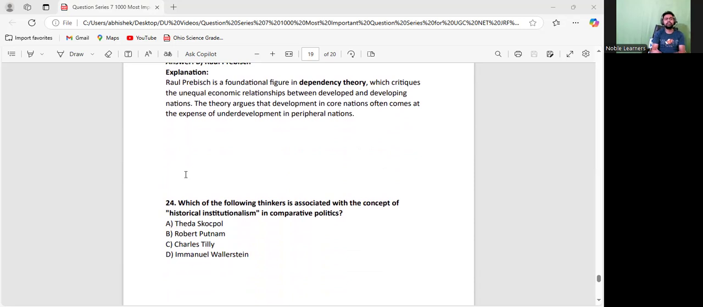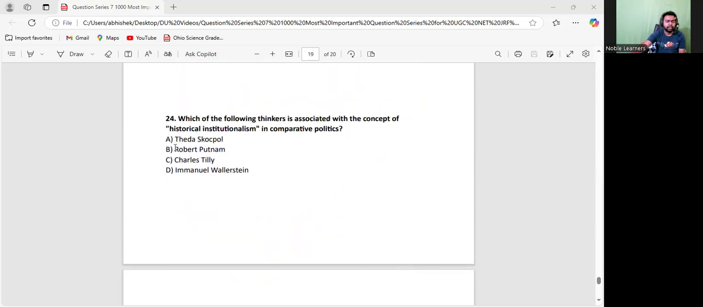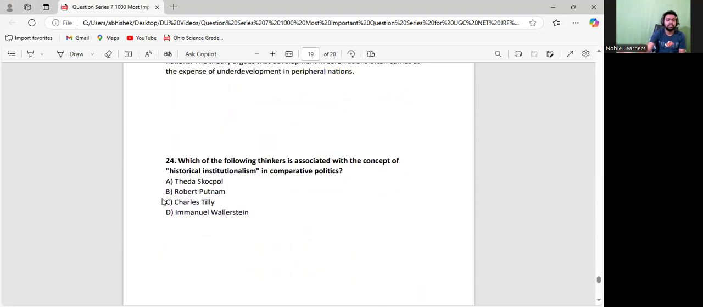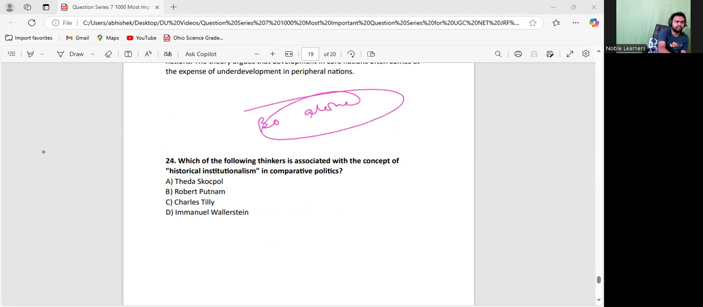Who is associated with historical institutionalism? So that would be Theda Skocpol, option A, that's important. Robert Putnam is also an important thinker. He gave the concept of social capital. Remember that point. A book is also written by him called Bowling Alone. So write that too. Bowling Alone is the name of the book. Okay, now let us go to the next one.